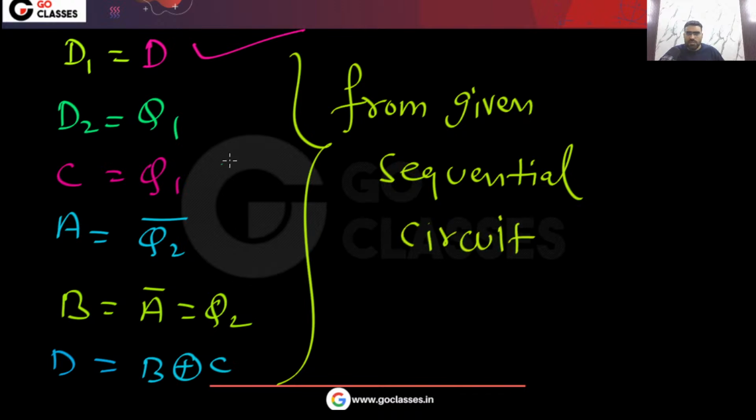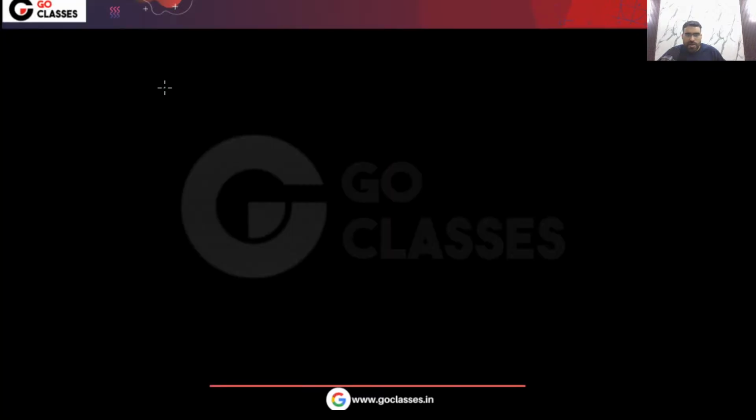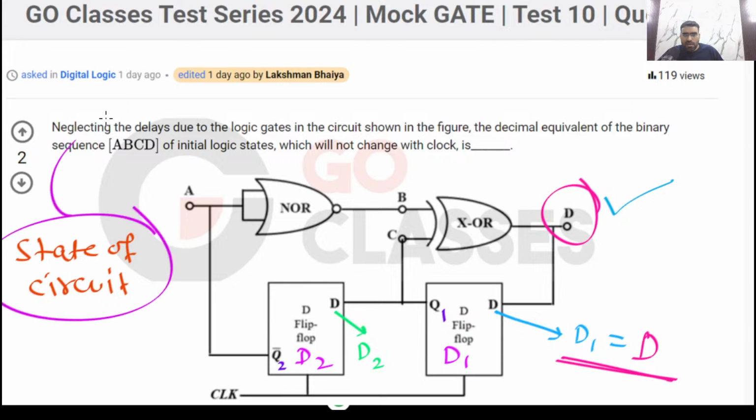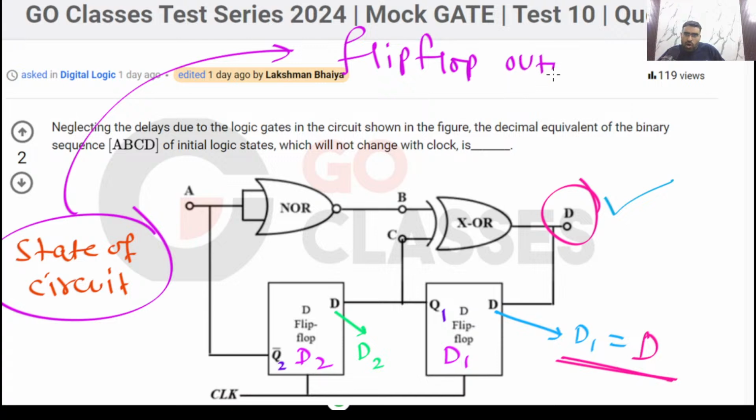Now this question is very simple. Just make this state transition table, meaning from which state you are going to which state. Remember there are only 2 D flip-flops. So what will the state of the circuit be? We have seen this in our sequential circuit lectures. The state of the circuit is the flip-flop output combination.